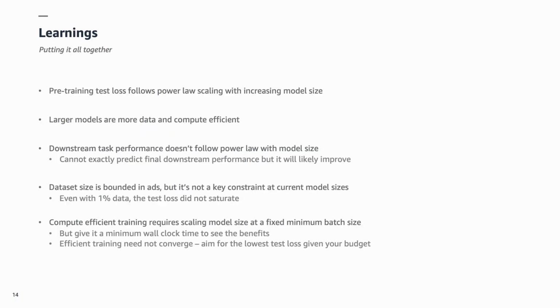To conclude, we showed that pre-training test loss follows power law scaling with increasing model size. We also showed that larger models are more data and compute efficient. While we were able to predict the pre-training test loss in model scaling via extrapolation, we observed that the downstream task performance doesn't follow power law, but will likely improve.